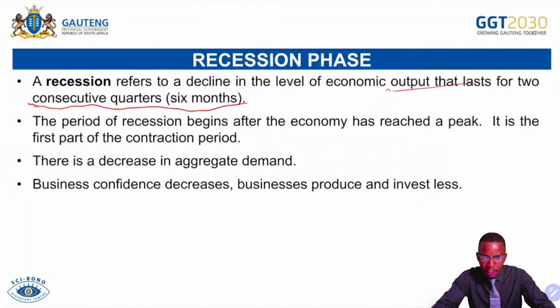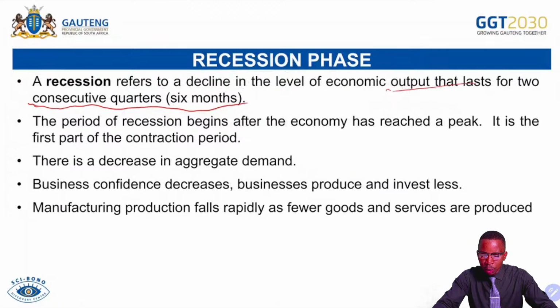So if ever an economy is in recession, investors find it difficult to invest in that particular economy because they are not aware if the situation will go worse or get better in future. So they don't want to invest in an economy that is already declining because they cannot guarantee their future profits or future gains. For that reason, they invest less. And then manufacturing production falls rapidly as fewer goods and services are produced. Obviously, firms will be producing less because there will be fewer investors in the economy.